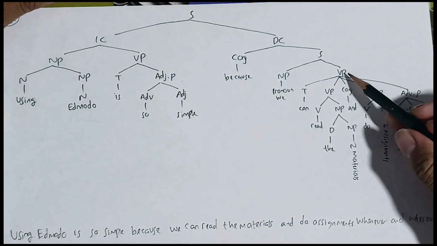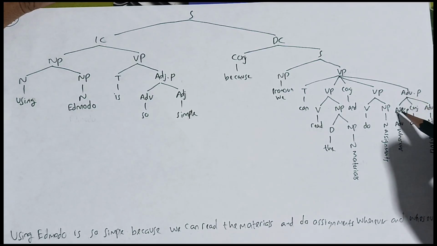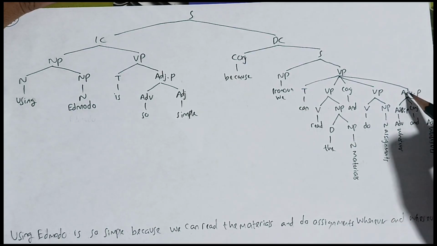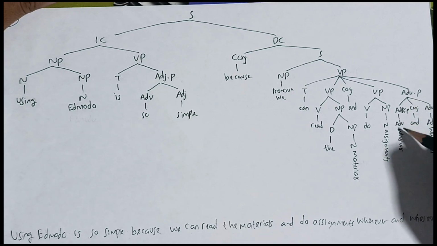And then the last verb phrase is formed by an adverb phrase, conjunction, and adverb phrase. Why is this called an adverb phrase? Because the main of the phrase is the adverb. The first adverb phrase is "wherever".